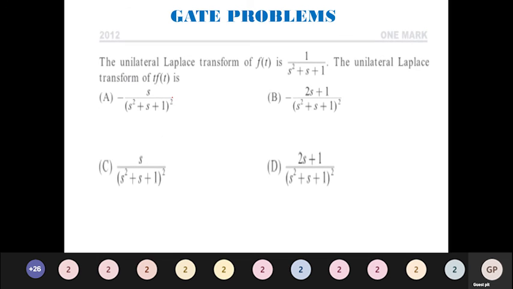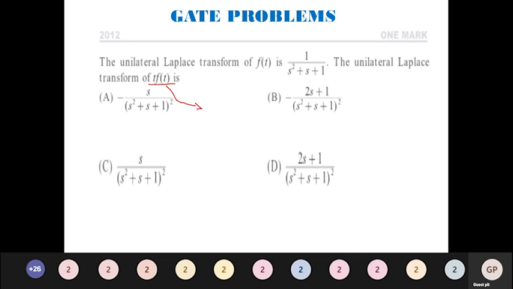The unilateral Laplace transform of f of t is 1 divided by s square plus s plus 1. The unilateral transform of t into f of t is what? So very simple. What they have asked is t into f of t. Whenever they ask this kind of thing, it should come to your mind that we are going for the S domain differentiation property.